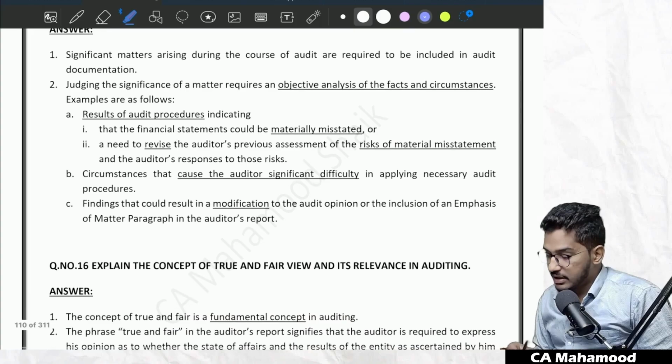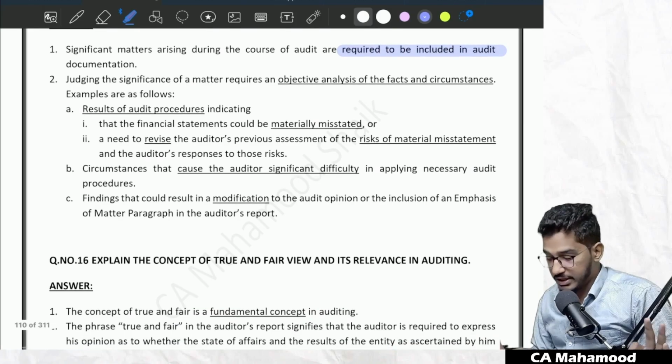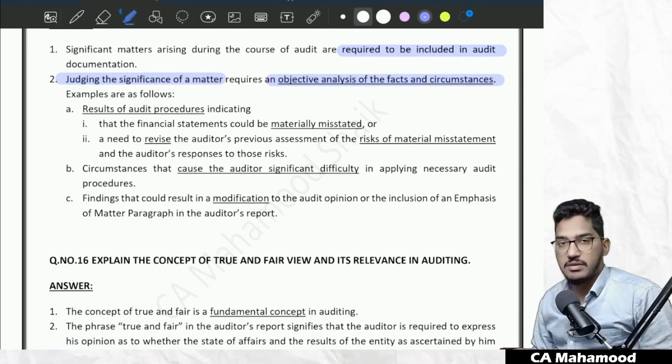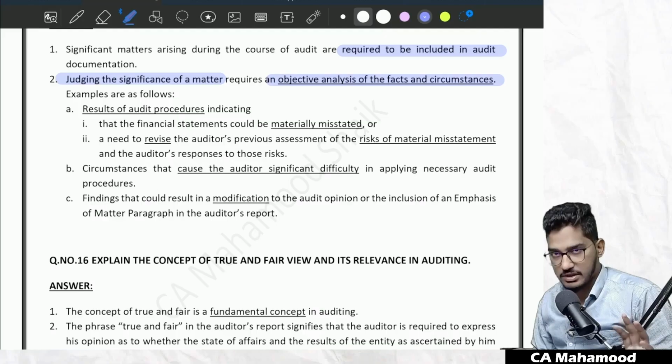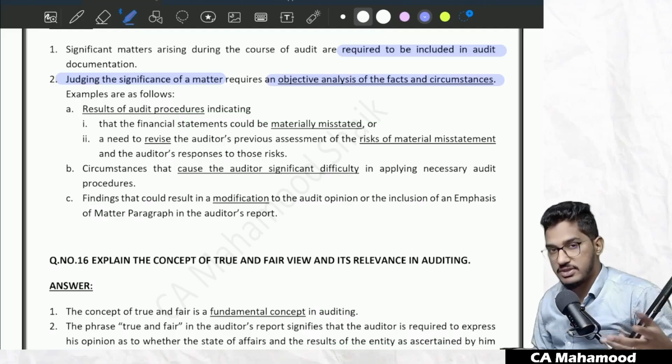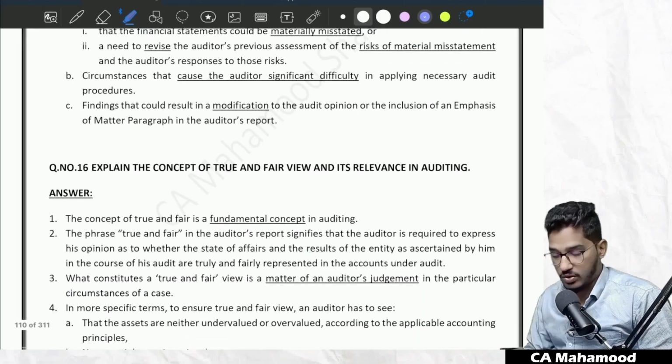So if you see here, significant matters arising during the course of audit are required to be included in audit documentation. But judging whether a matter is a significant matter or not requires objective analysis of facts and circumstances. That means the auditor will analyze the facts and circumstances of each and every case. Accordingly, he will decide, accordingly, he will judge whether a matter is significant or not.